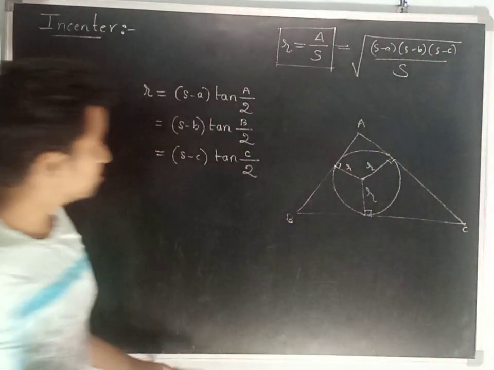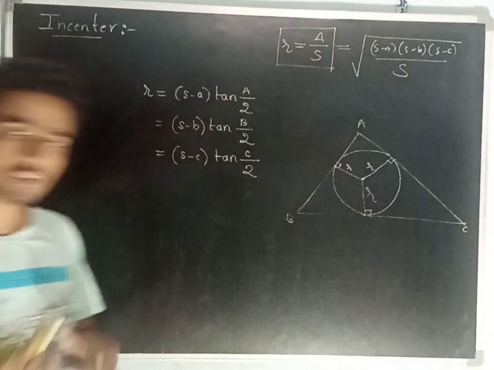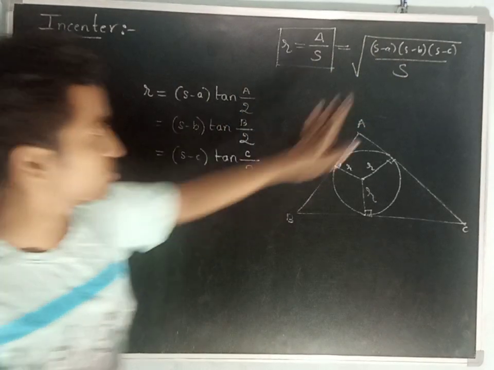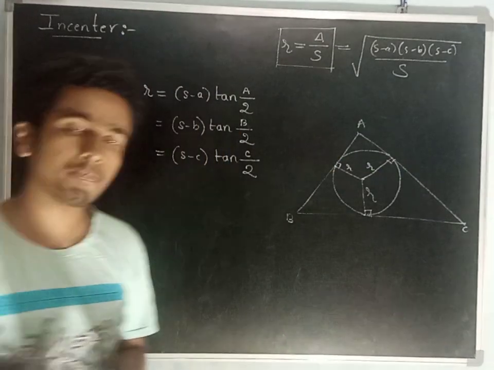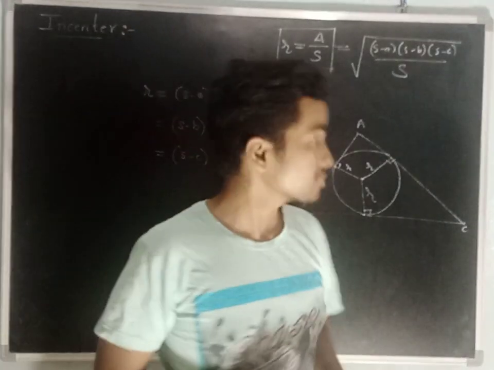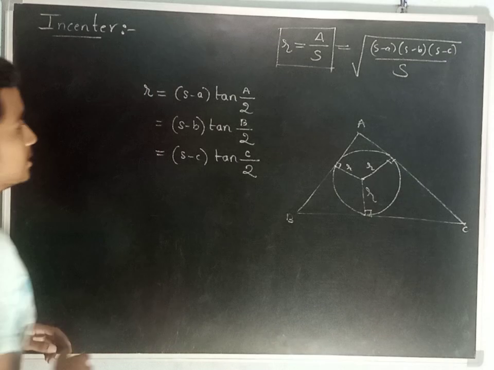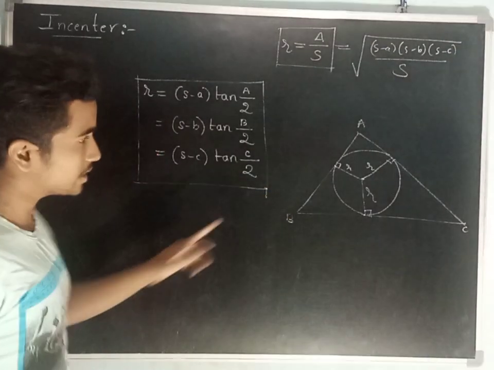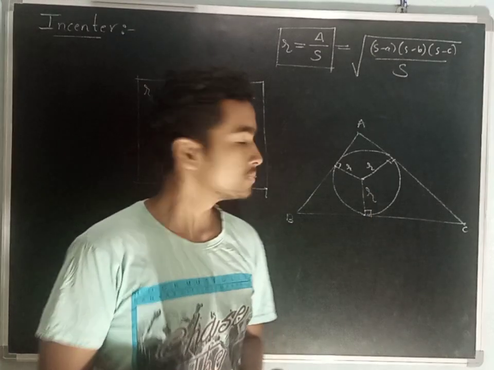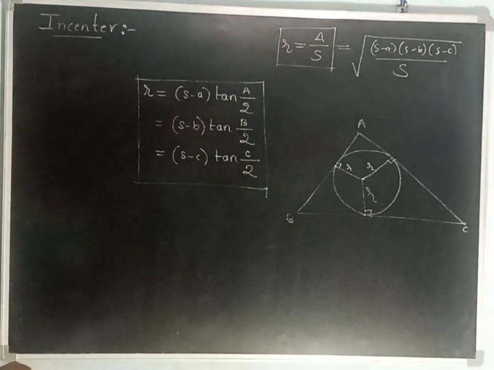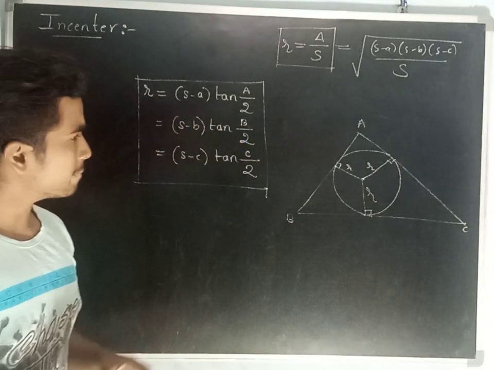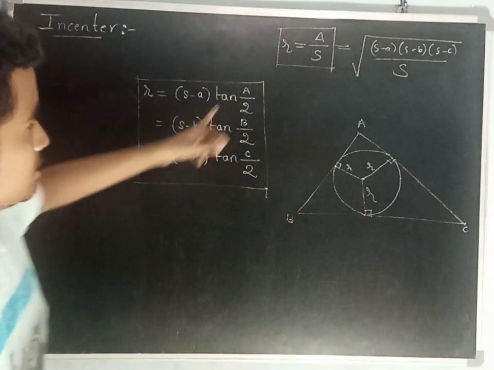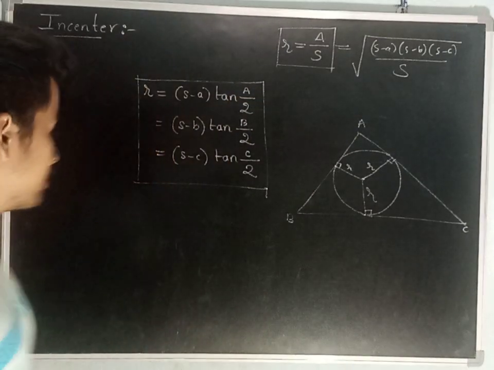From this we derived this formula. If you want to know how this formula was derived, you need to check my previous video. These are some of the formulas regarding the radius of the incircle. It's just a recap of our previous video.